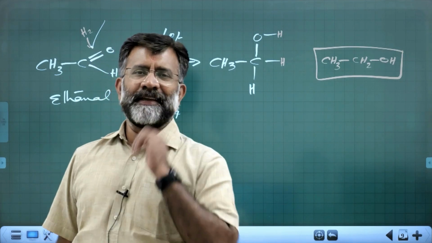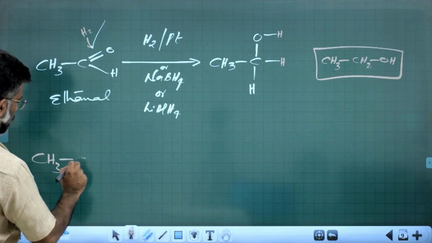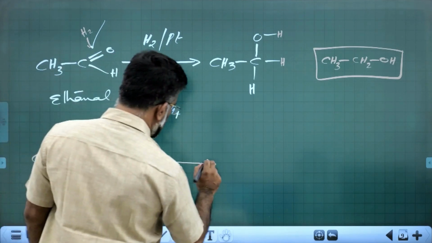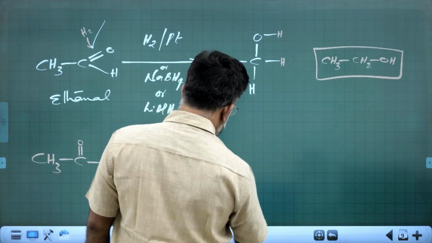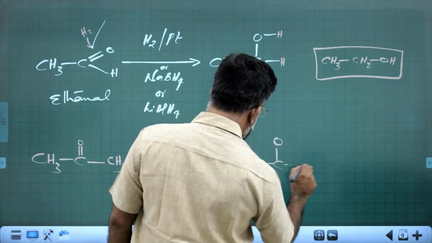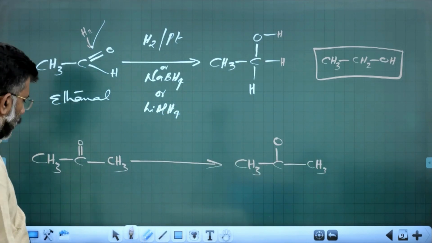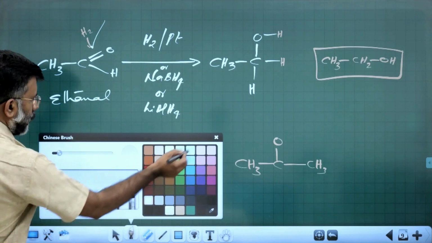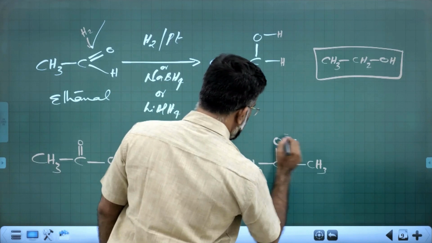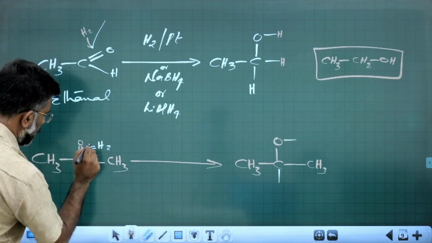What if it is a ketone? Suppose you are dealing with a ketone, CH3COCH3. Similar fashion, similar way. The double bond is gone, leaving carbon, a tetravalent species, and oxygen, a divalent species. As explained, H2 is added across here.